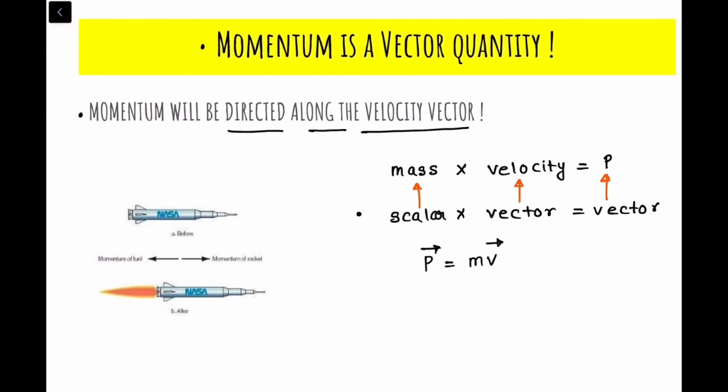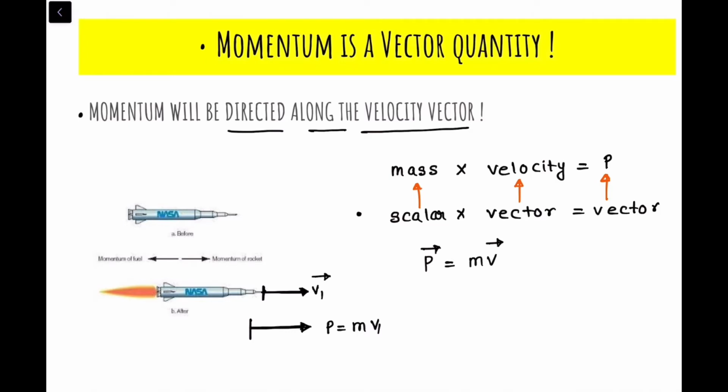Let me elaborate. Suppose I have a rocket over here. The rocket is moving in this direction with a velocity v1. This is the velocity vector, so the momentum of the rocket will be in the same direction, and the magnitude of the momentum would be equal to m times v1. The momentum of the rocket will be in this way.